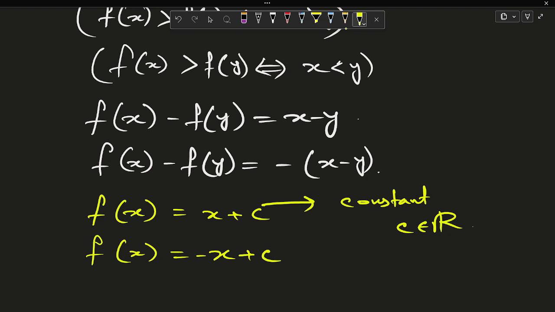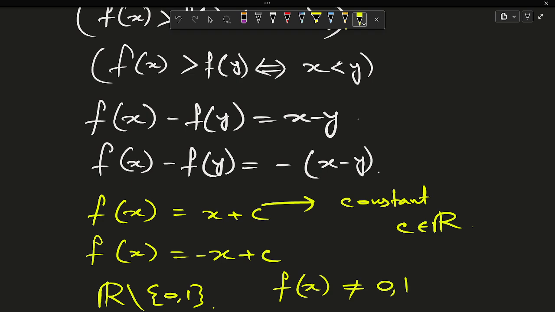Constraints on f(x): since the codomain of f is R minus {0, 1}, we must ensure that f(x) cannot be 0 or 1 for all x in the domain.